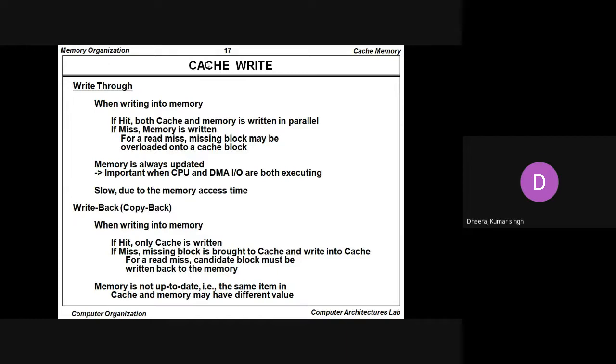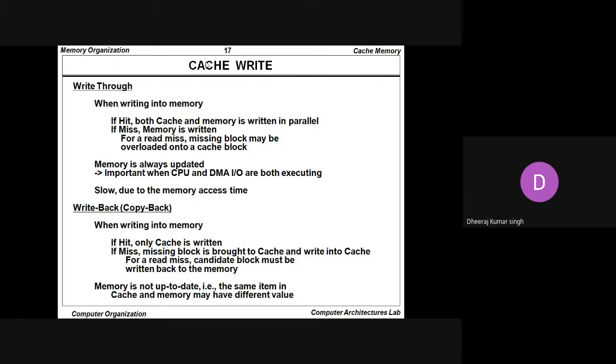So write through, when writing into memory, if hit, both cache and memory are written in parallel. If miss, memory is written; for a read miss, the missing block may be overloaded onto a cache block. Memory is always updated, important when CPU and DMA IO are both executing. It is slow due to memory access time.